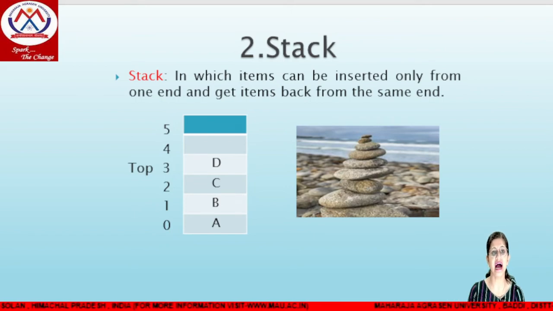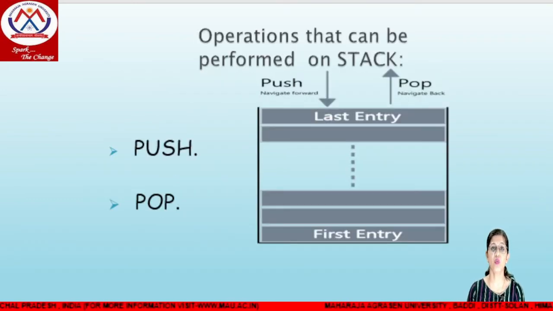If we want to delete an item, for example the item D, then what will happen? First of all, it will delete the item D, meaning it will free the memory location, and then it will decrement the top from 3 to 2. Then it comes to location 2, at item C. So this is about the stack, which works on the principle of LIFO, last in first out. Next, what are the operations that we can perform on our stack? We generally have two operations, push and pop.